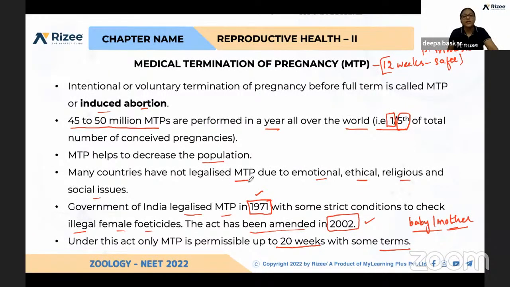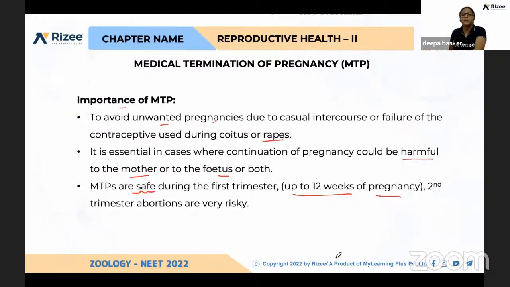Many countries have not legalized it, but India legalized MTP in the year 1971. The Act was amended in 2002. Under this amended Act, MTP, that is induced abortion, is permissible within 20 weeks with some terms and conditions. If the baby or mother will be affected because of the pregnancy, it can be carried out.